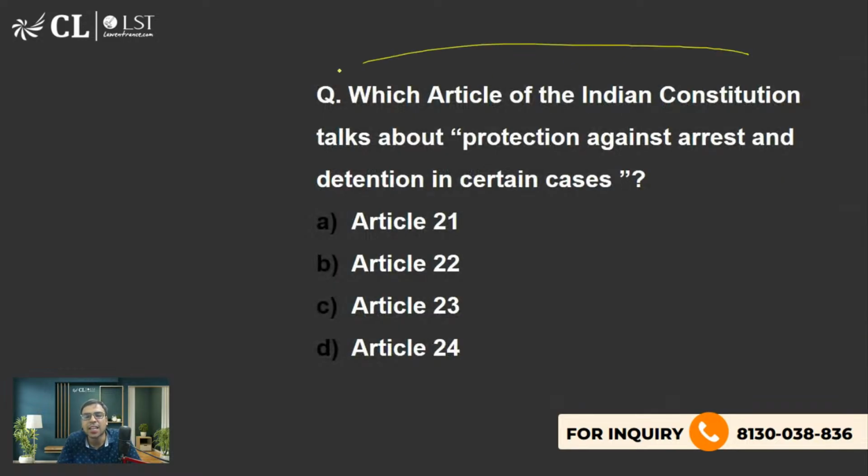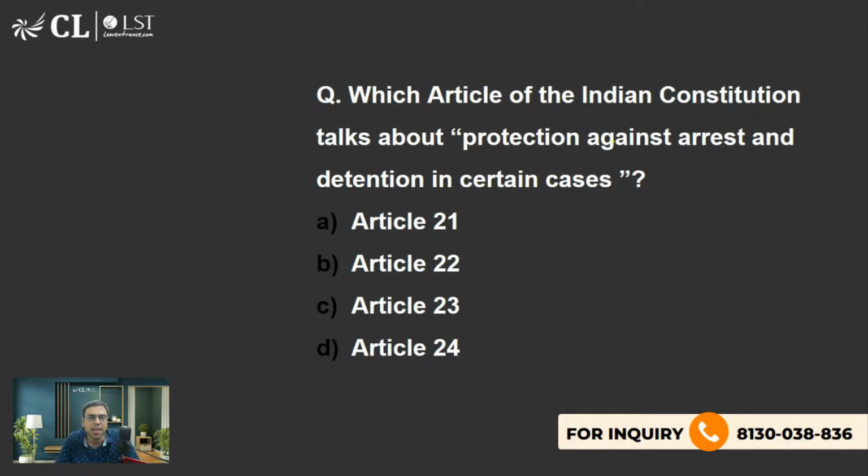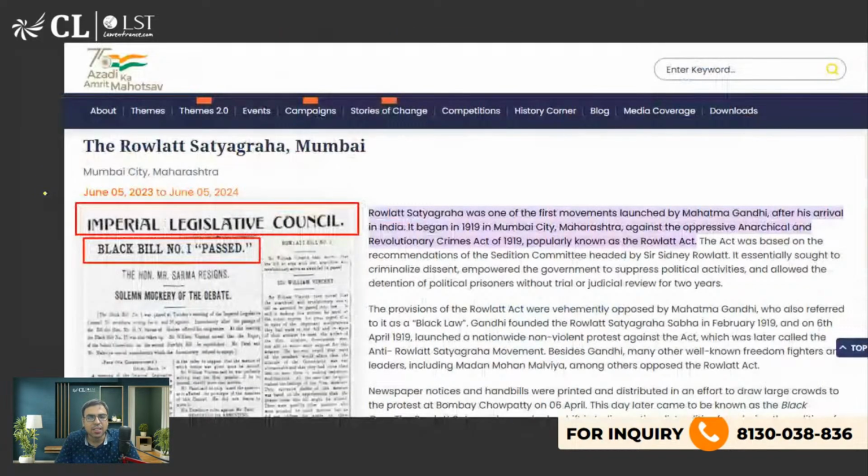Then I also told you which article of the Indian Constitution provides protection against arrest and detention in certain cases. In a way, it gives a sort of due process of law. So that is mentioned in Article 22. I have discussed all this. We have already discussed it. So now let's further move on.